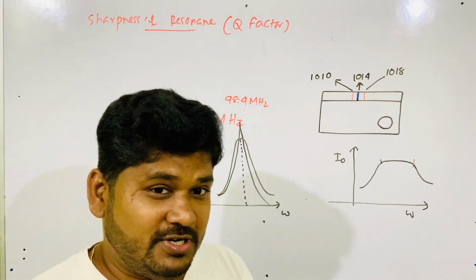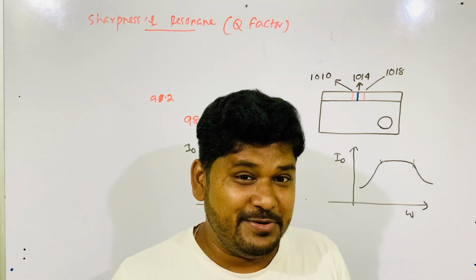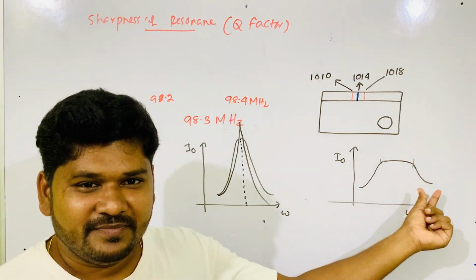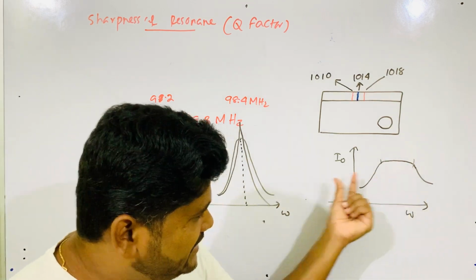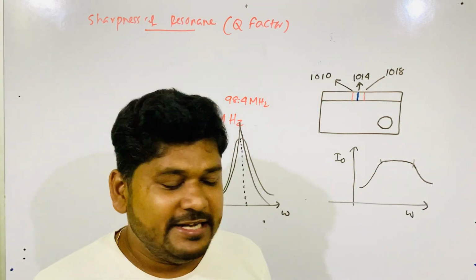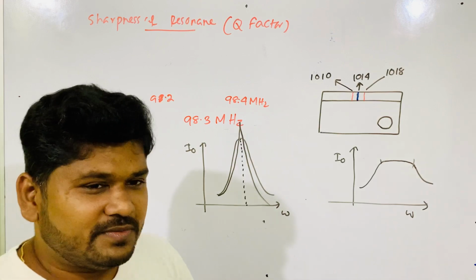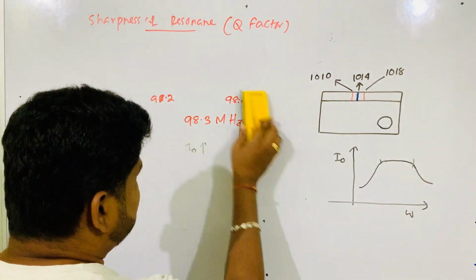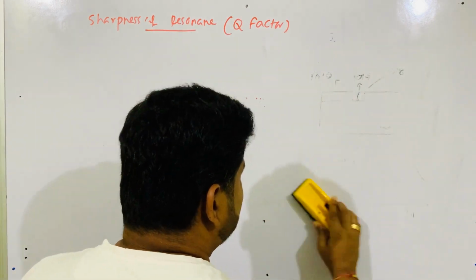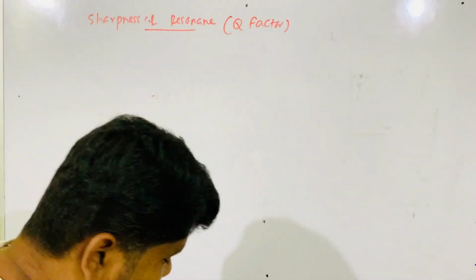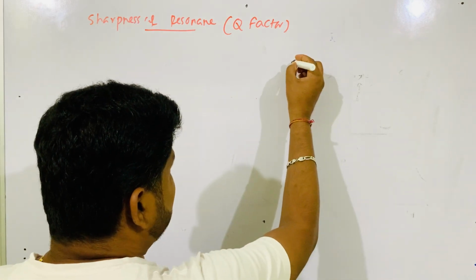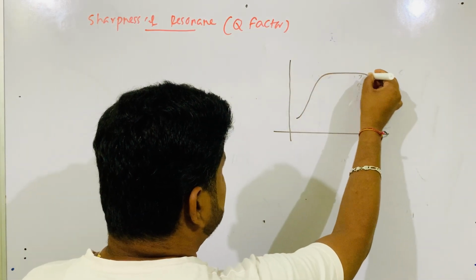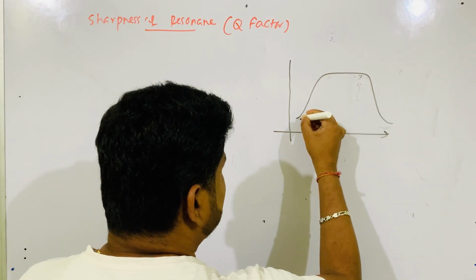Till now you could not understand where the bandwidth is applied. Now mark these two figures. From the figure it is very clear in which case bandwidth will be more. Let's draw the two graphs on the same graph paper. You see, one graph is like this, another graph is like this.